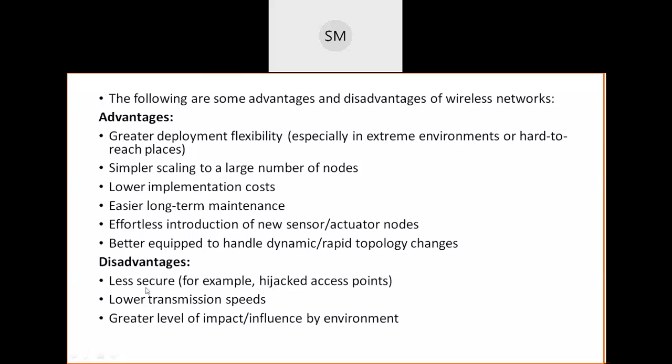So less secure, and lower transmission speeds. Because of the wireless connection, the transmission speed may be low here. Then a greater level of impact or influence by the environment. So these are all the advantages and disadvantages of a SANET if it is wireless.